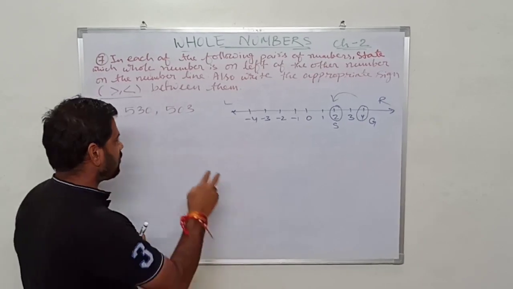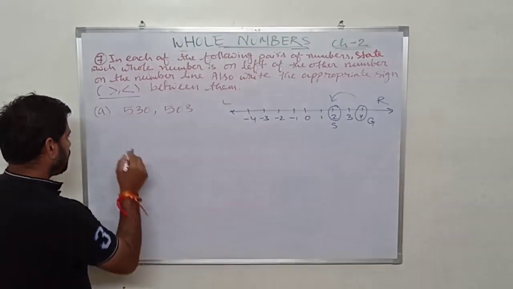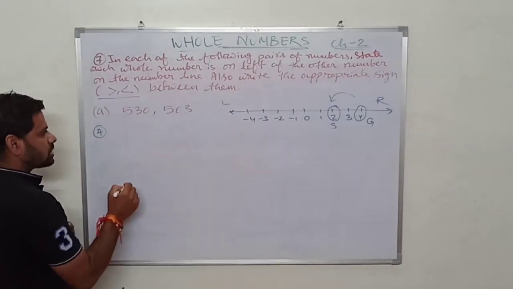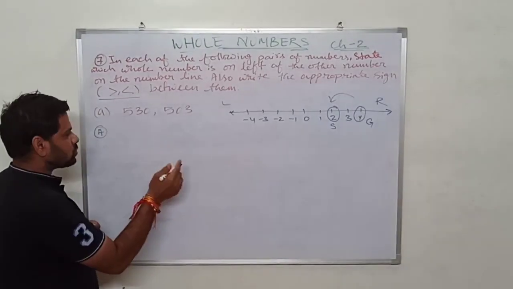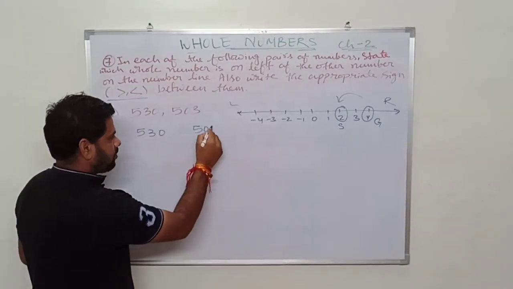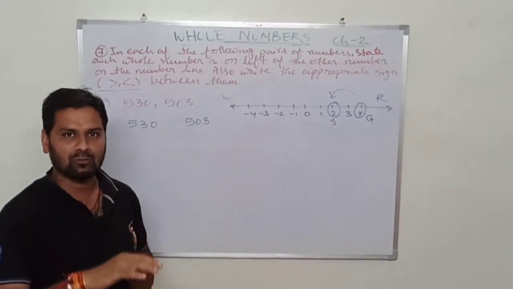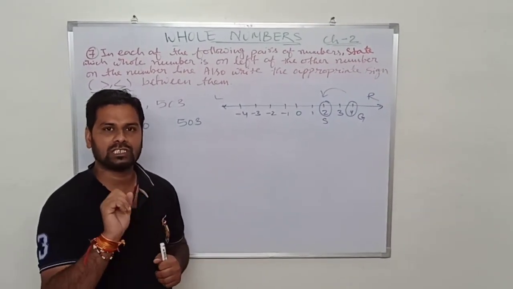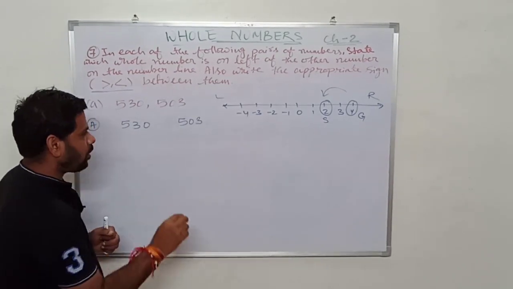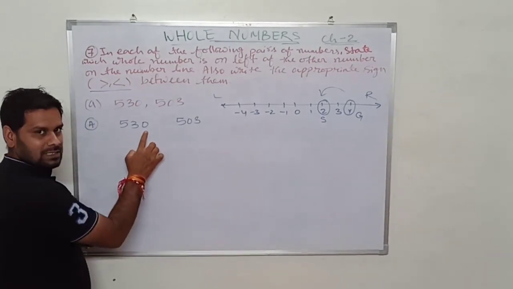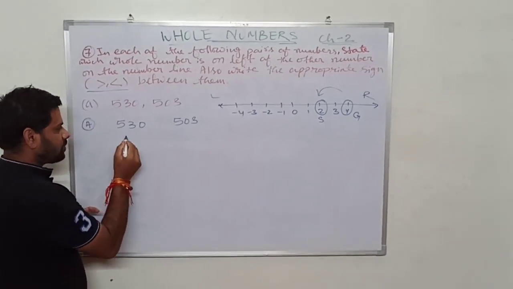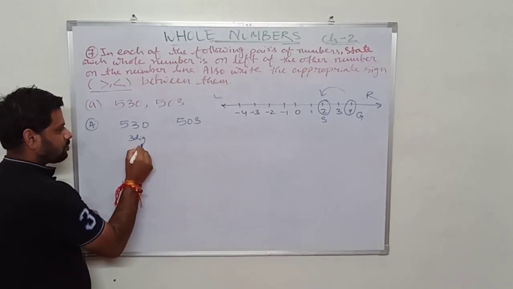That's why first of all we have to tell which number is greater. In this question it is very easy to tell which number is greater, and I think you also know which one is greater, but still I am going to explain how to identify which number is greater. First of all, always count the number of digits. Here how many digits are there? 3 digits are there.